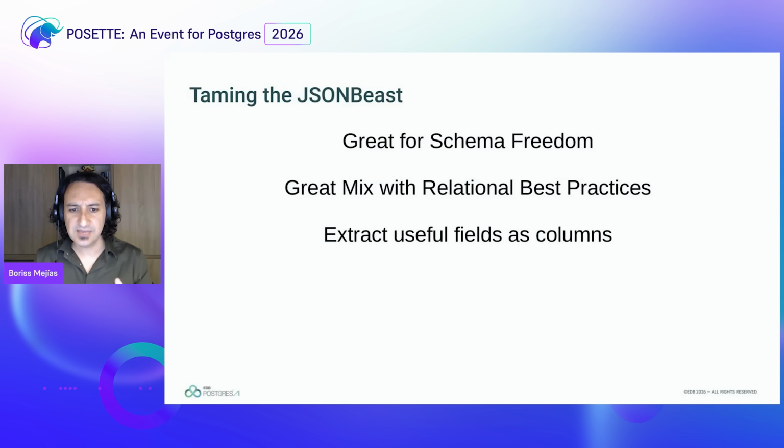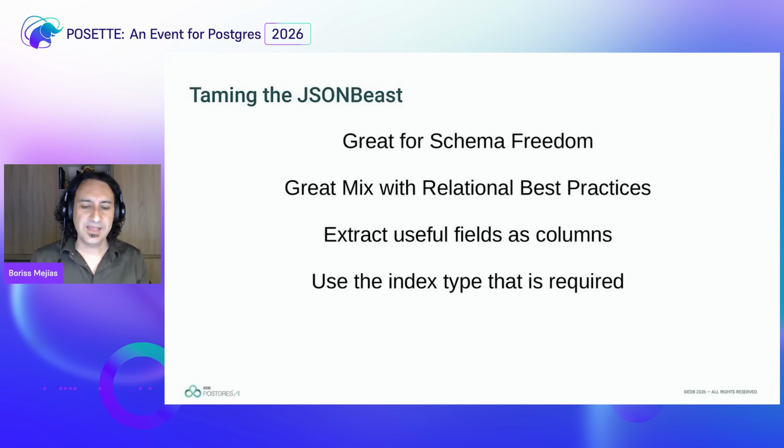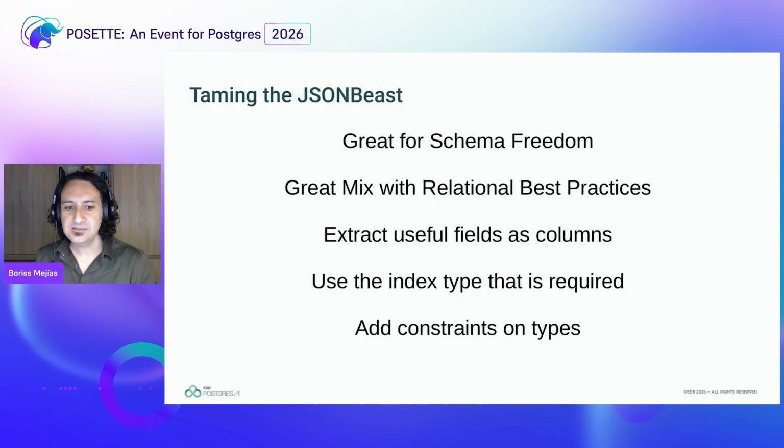So extract every useful field out of the JSON object and put it as columns. We saw it in a few examples. Then when you want to index inside the JSON object, make sure that you understand your JSON object and you use either GIN or trigrams or B-trees or whatever fits better for your use case. And you can also add constraints on your type. So you can say, in this particular field, I only want to have double precision values. I only want to have arrays.